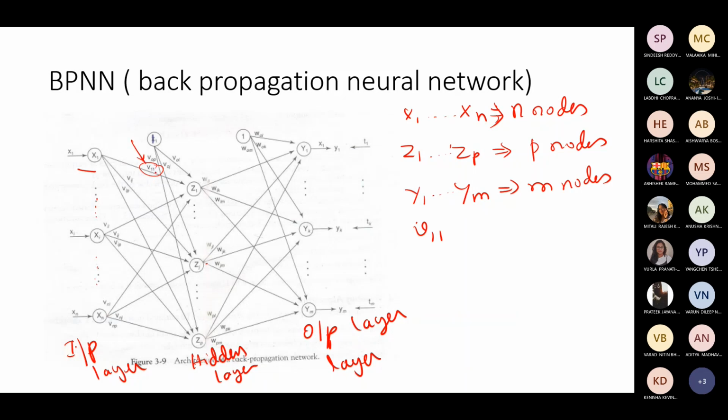It is just a weight we are representing with the variable V, so that we can differentiate it from the other set of weights, between hidden and output, which is taken as W. V11 is the weight between x1 and Z1. Similarly, V12 is the weight between x1 and Z2. So the weight between xi and Zj would be Vij.